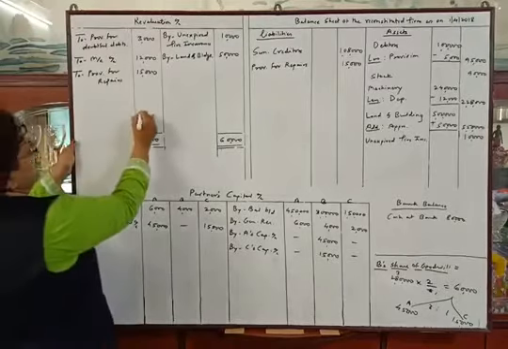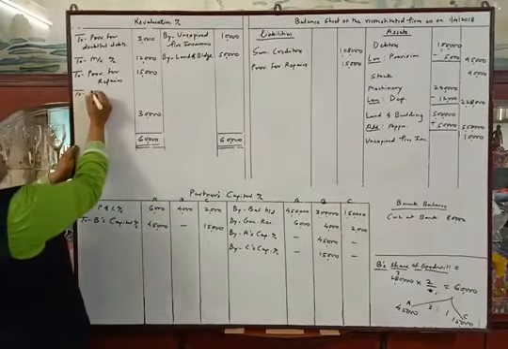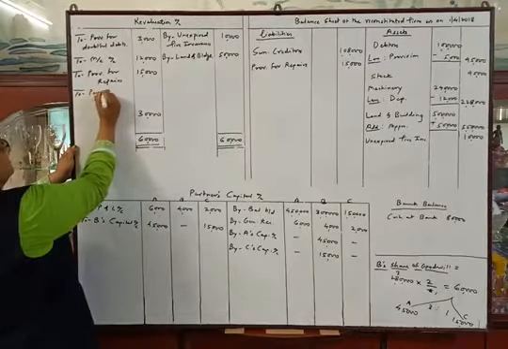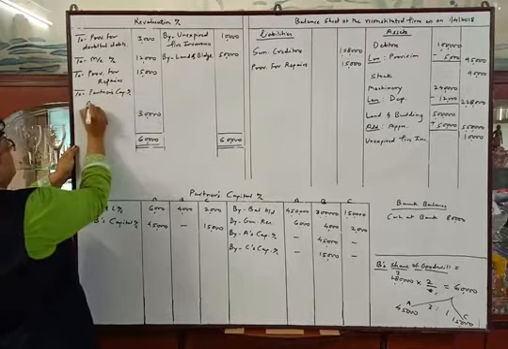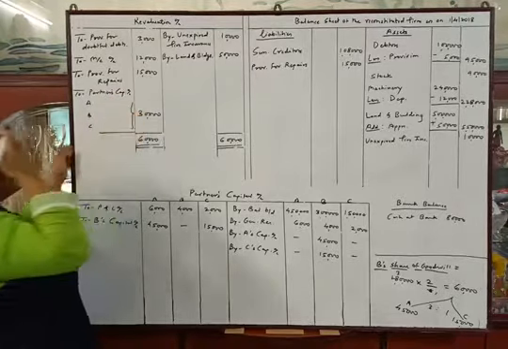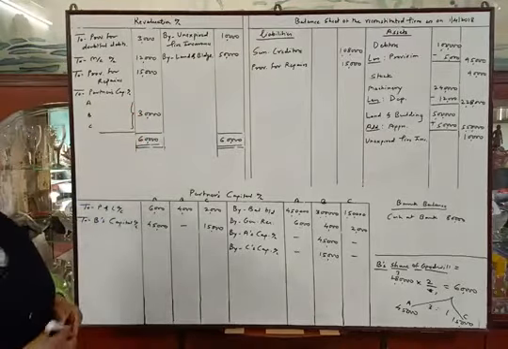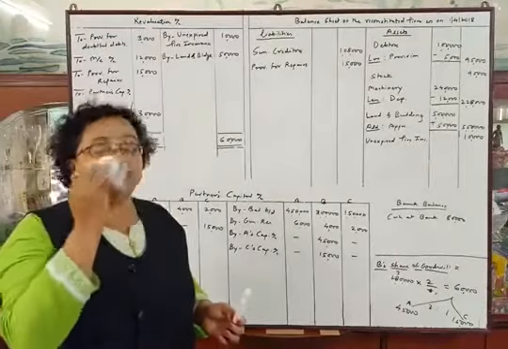So the balance will be 30,000, which will be distributed between the partners' capital accounts A, B and C. We will distribute this amount between all the partners in their old profit sharing ratio, which is 3:2:1.